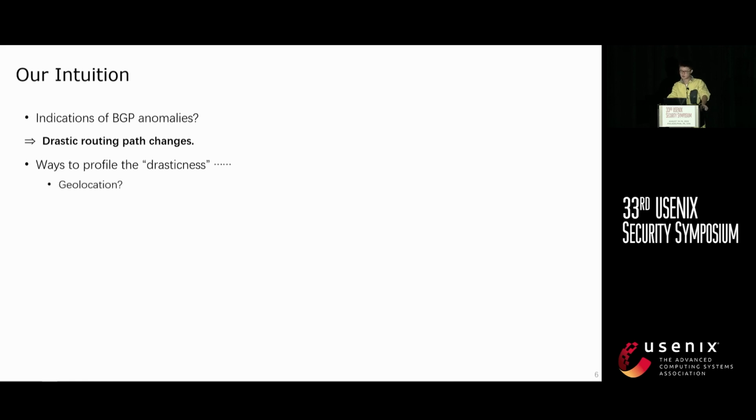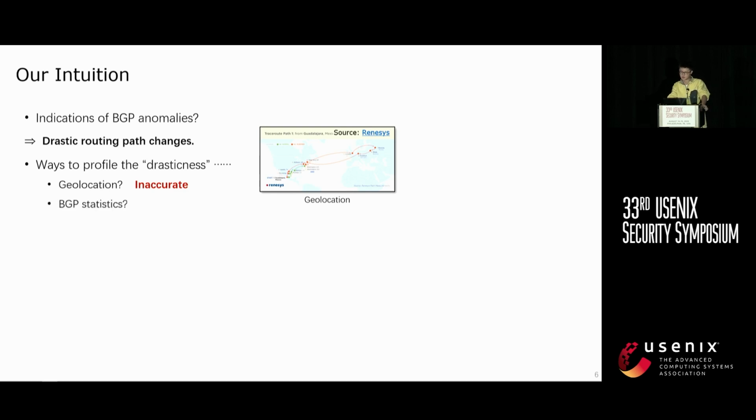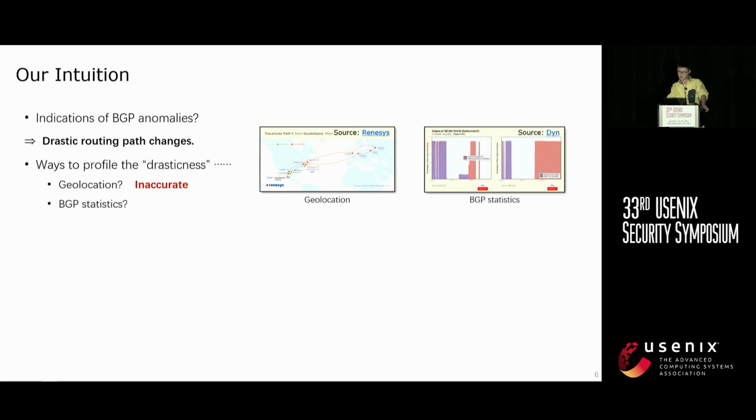Should we use geolocation? Well, that can be unreliable, as many ASs can have multiple points of presence in diverse locations. Or should we use BGP statistics, which can also be misleading as they vary by vantage points and might miss smaller anomalies that don't usually have a significant statistical change.